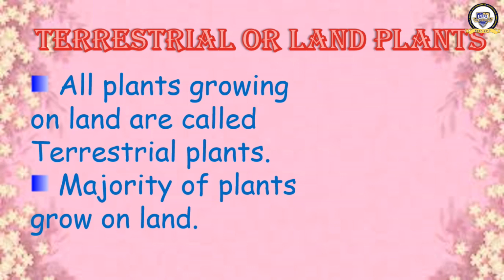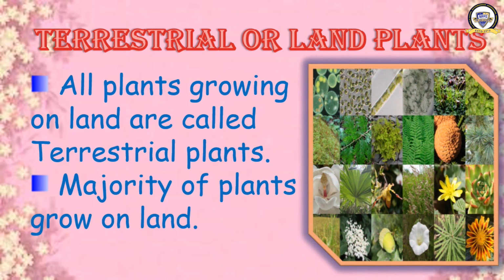In water, aquatic plants are very less in number, but terrestrial plants are very large in number. See the picture. There are varieties of plants seen in this picture. Flowering plants and non-flowering plants are seen. They all are growing on the land. They are known as terrestrial plants.